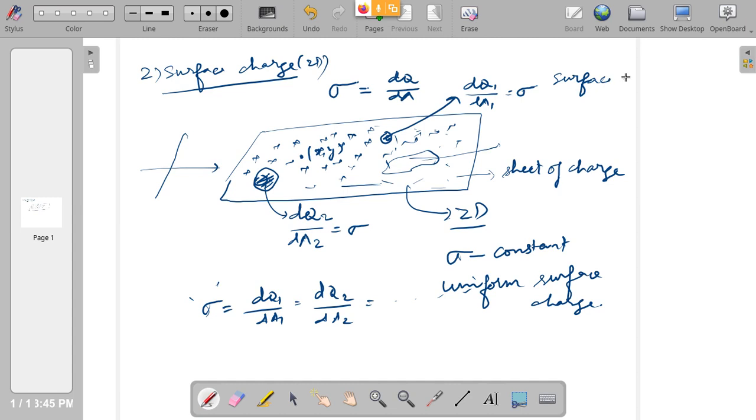Here it is surface charge density, and sigma is defined as dq by dA. Small area element dA. There it was a line element. Here dA is called the areal element or area element, or simply element of area. Now what is the unit for this? The unit for this is coulombs per meter squared.